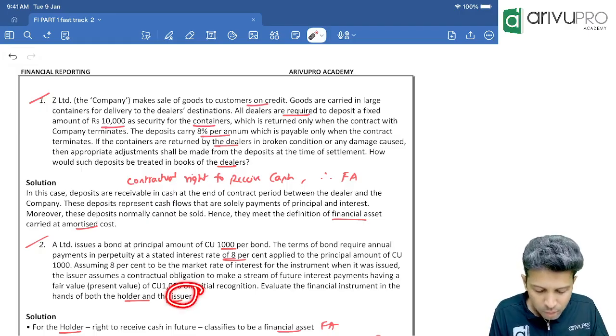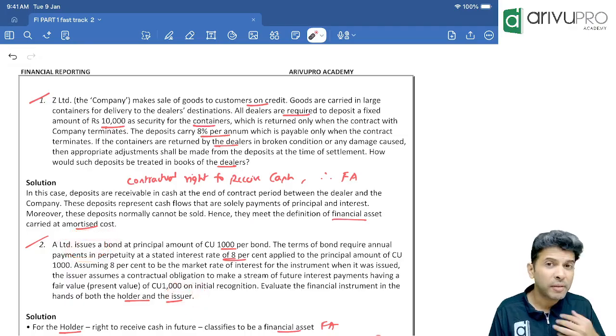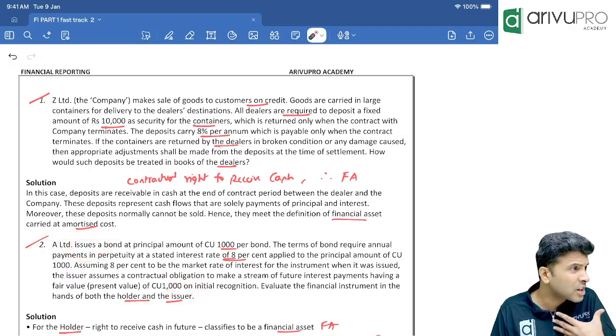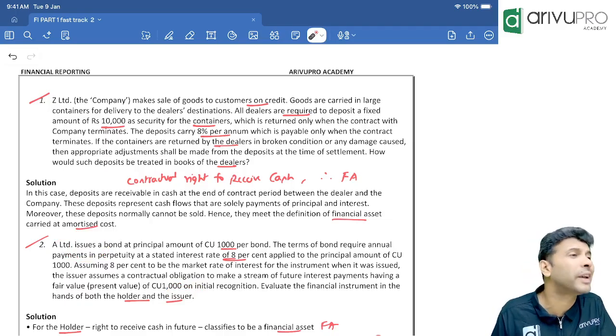Now think from the company that has issued this bond. Do they have a contractual right to receive cash or a contractual obligation to pay cash?